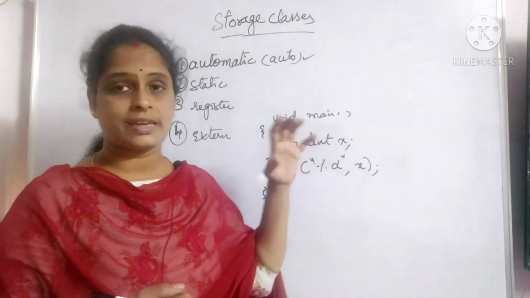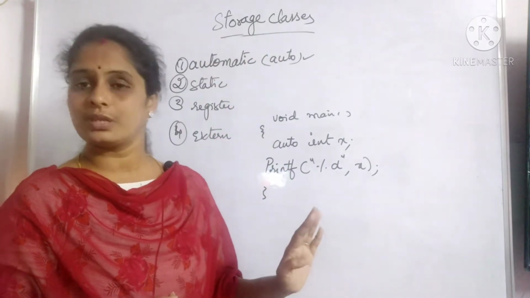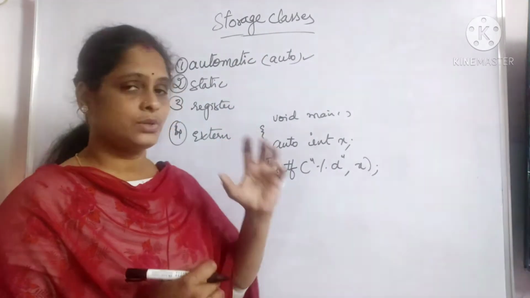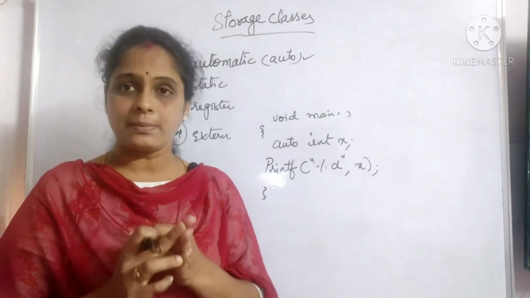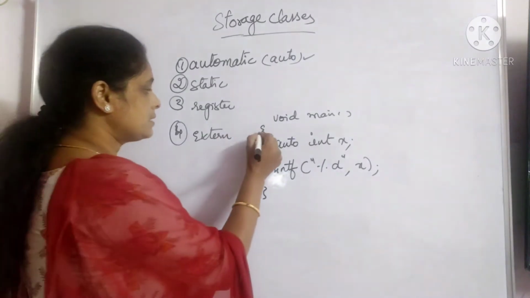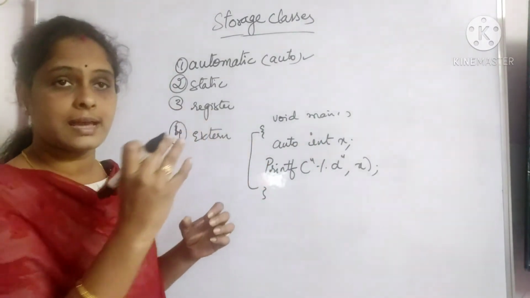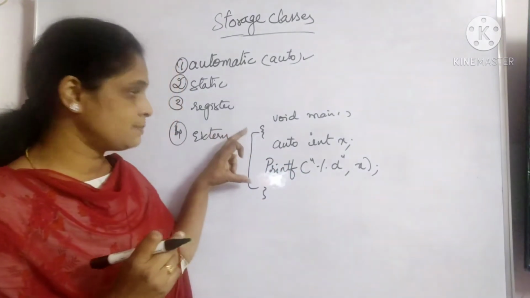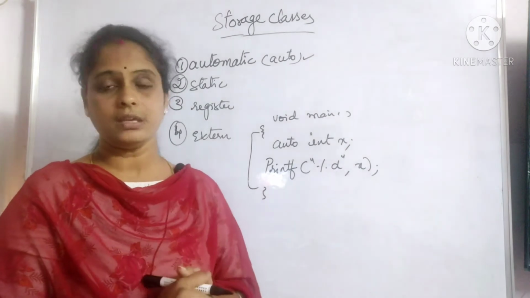It does not have any life beyond this block. So the scope and lifetime of an automatic variable is only within that block. It is declared inside the main block, so it has a meaning within this block only. If you use it outside the block, it doesn't have any value.